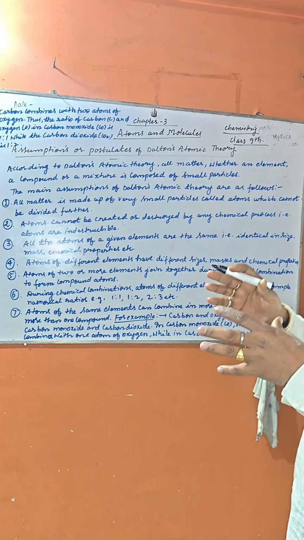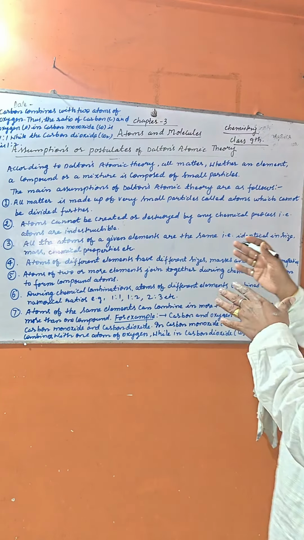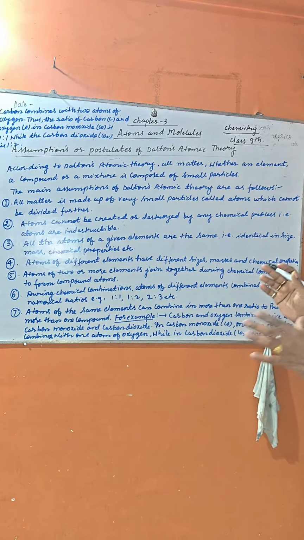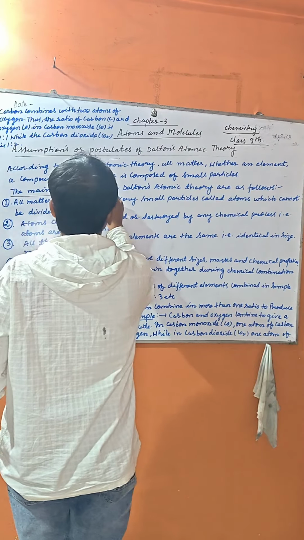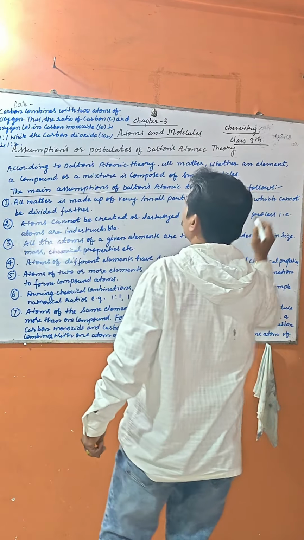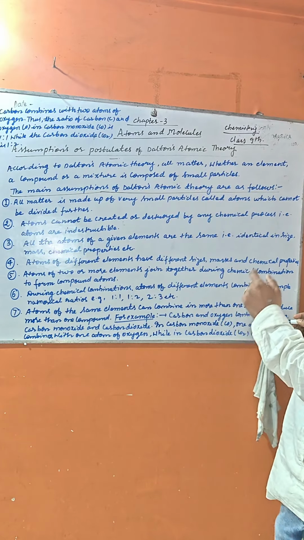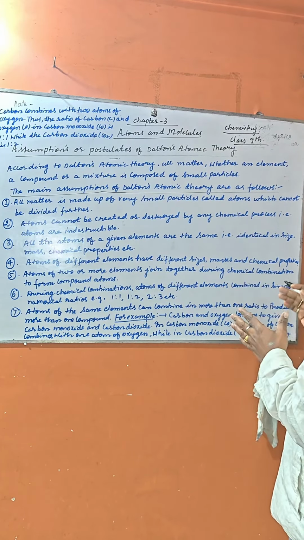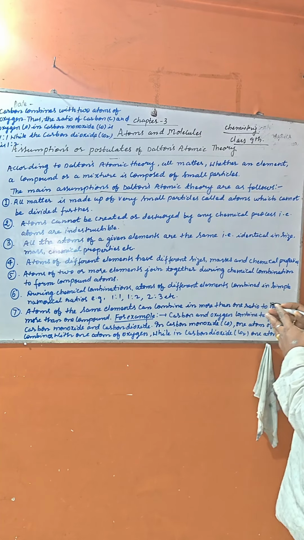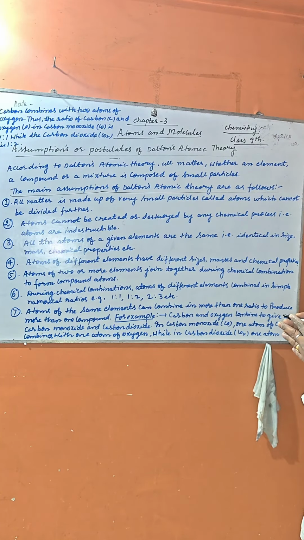all matter, whether an element or a compound or a mixture, is composed of small particles. The main assumptions of Dalton's atomic theory are as follows. First, all matter is made up of very small particles called atoms, which cannot be divided further. Second, atoms cannot be created or destroyed by any chemical process. That is, atoms are indestructible.